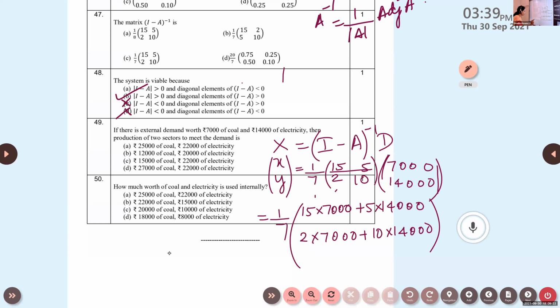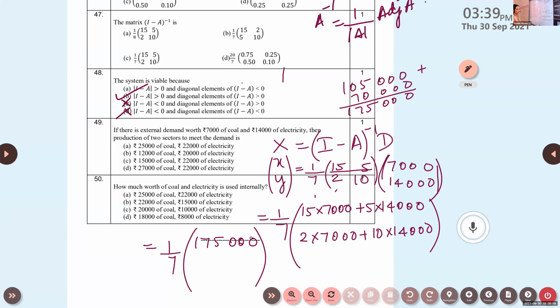It is 1 by 7 of 15 into 7,000 plus 5 into 14,000. What is 15 into 7? 105. So 105,000, isn't it? Plus 5 into 14,000, which is 70,000. So when we add this, we'll get 175,000.